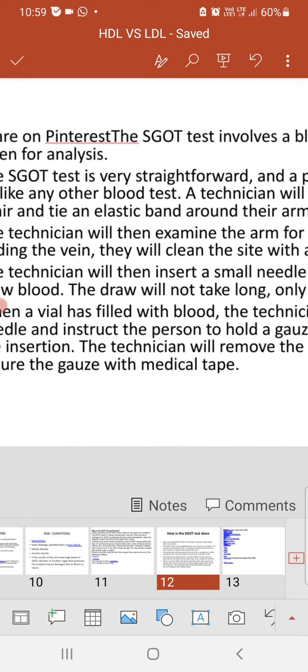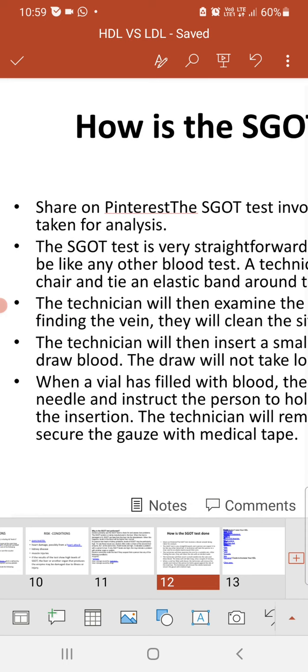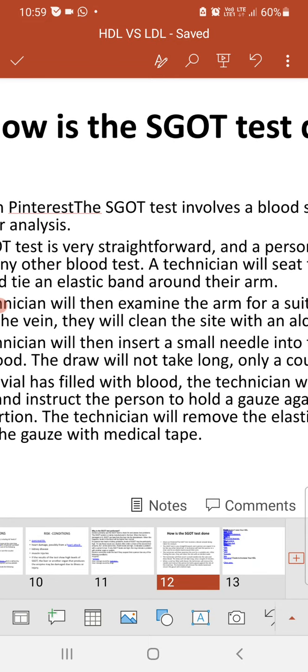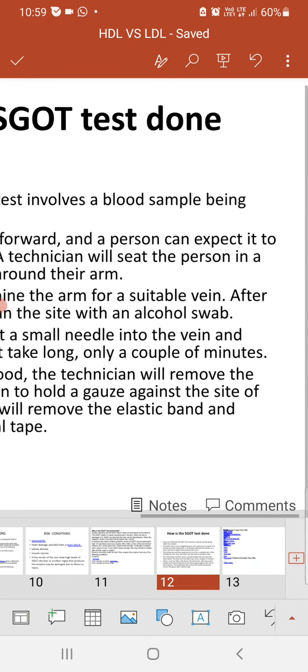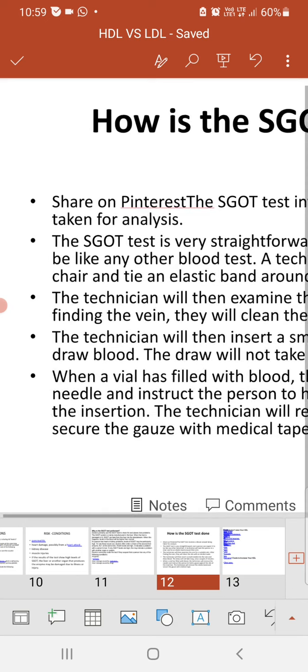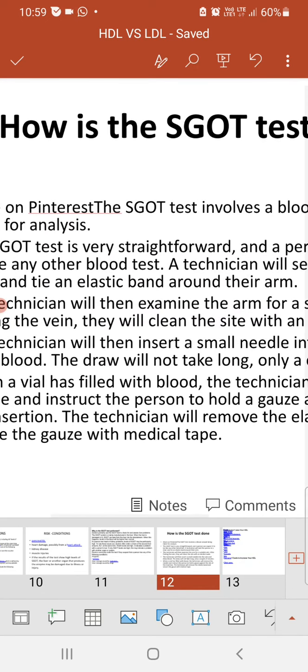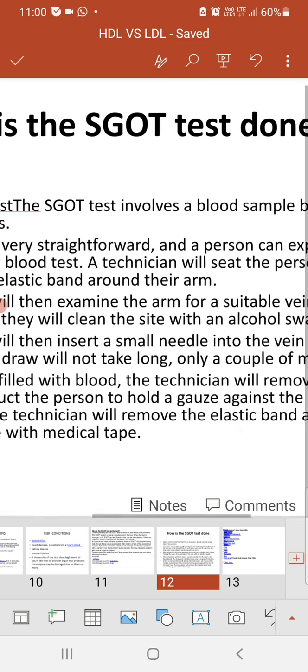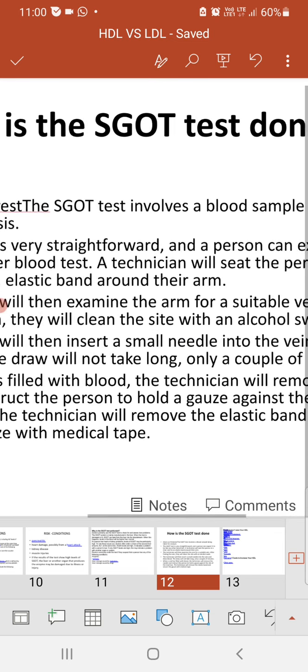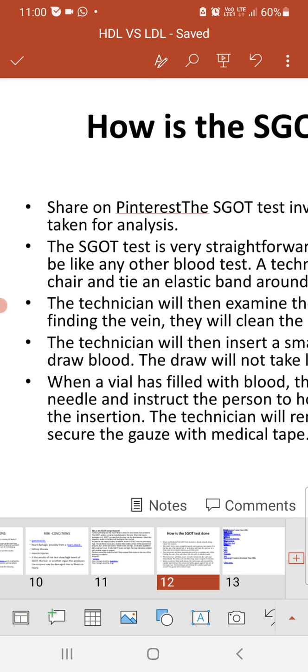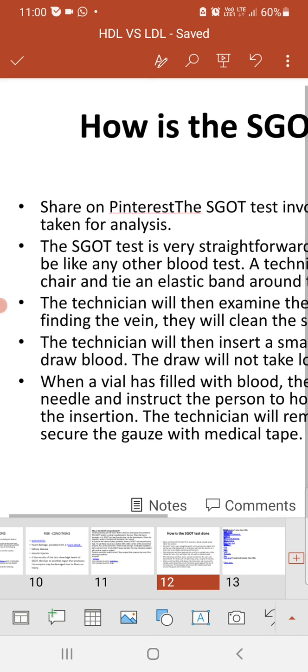And how is this test performed? The SGOT test involves a blood sample being taken for analysis. The SGOT test is very straightforward, and a person can expect it to be like any other blood test.